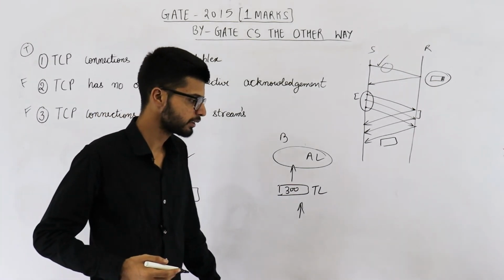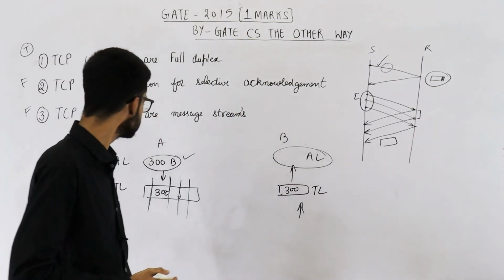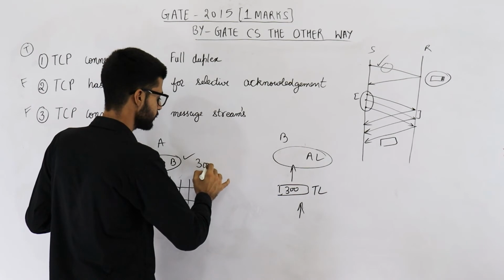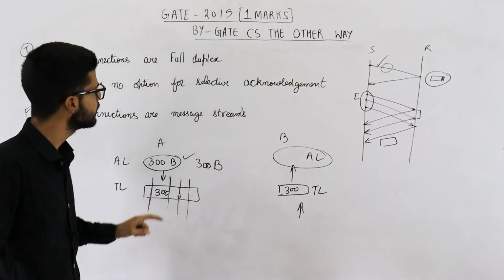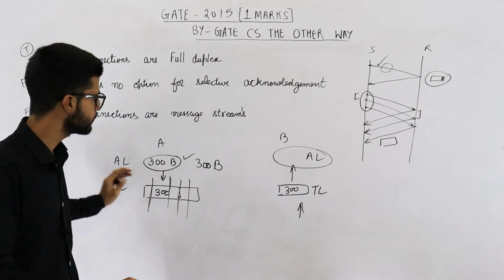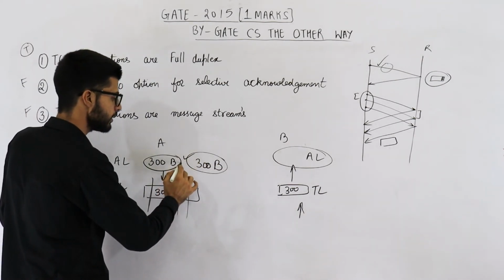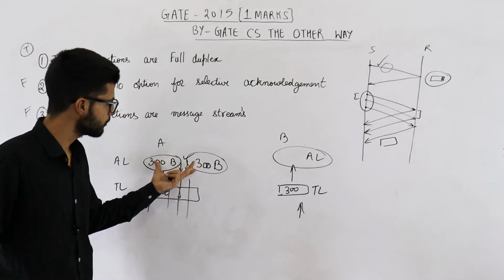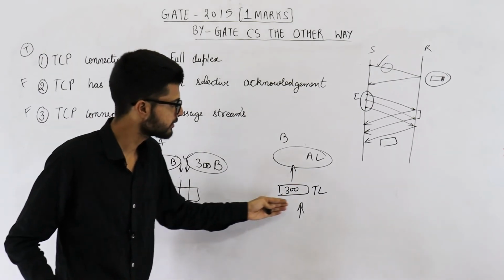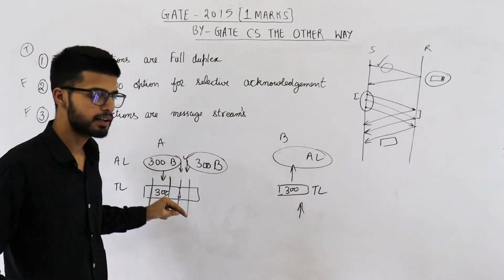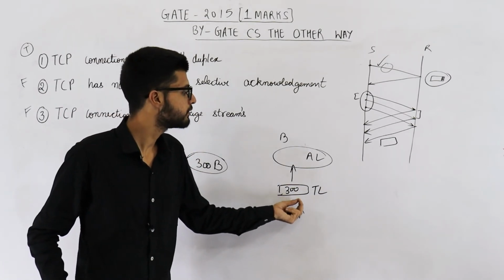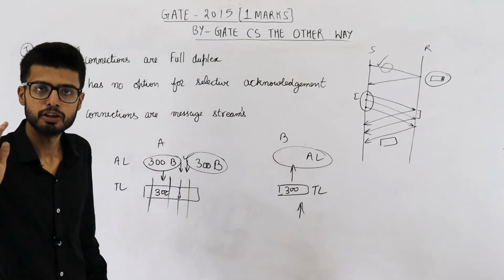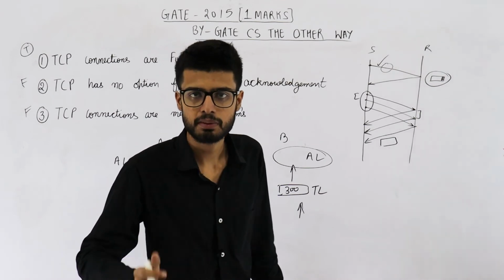And one more thing that can happen is, suppose that application layer has given two messages of 300 bytes. Because TCP is not message stream, TCP does not care from where a message ends and from where other message begins. TCP can also combine both of them in one segment and send it to the other side. Now application layer has given two messages, but TCP will return one big message of 600 bytes. So TCP does not care from where a message ends and from where a message starts.